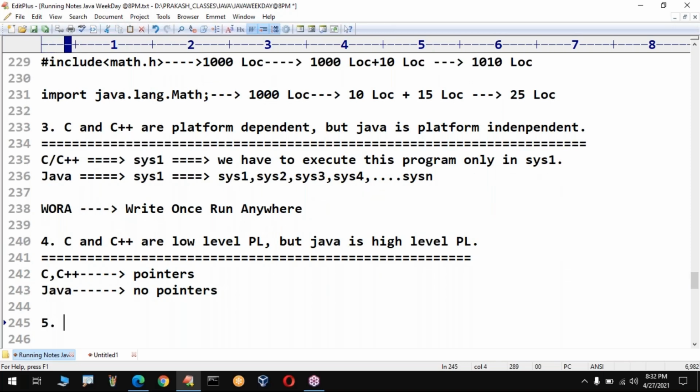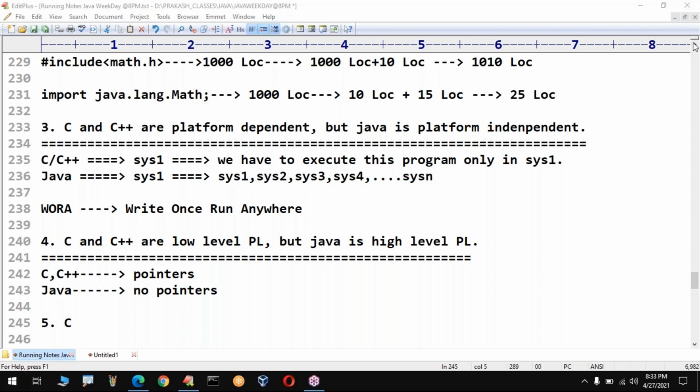Then what is the next difference? I just want to cover one important point. Many books have written middle level programming language. Yes, even we covered Java. C is a middle level language. The reason is it provides support for both low level and high level.